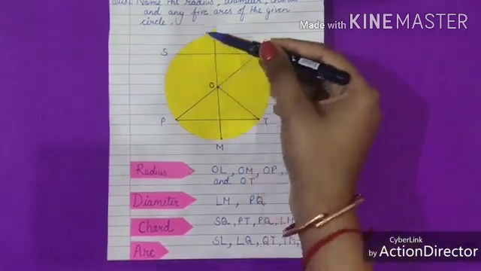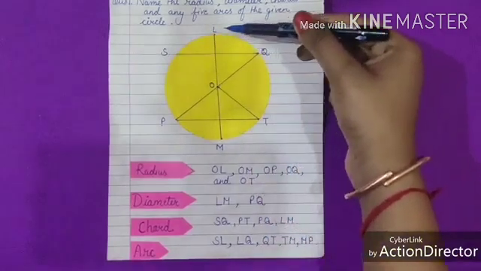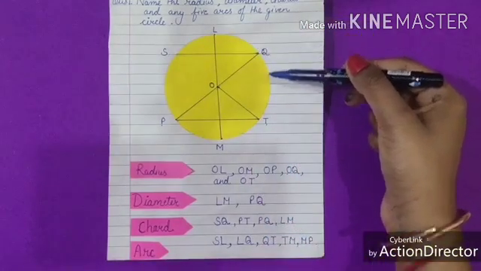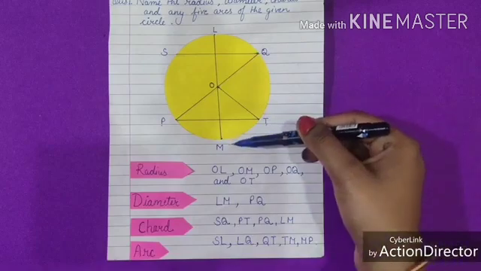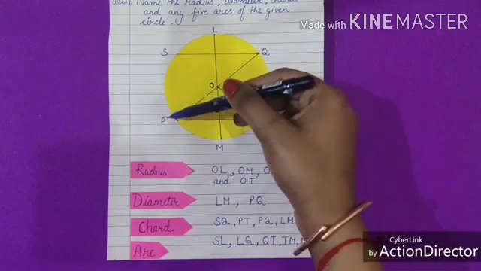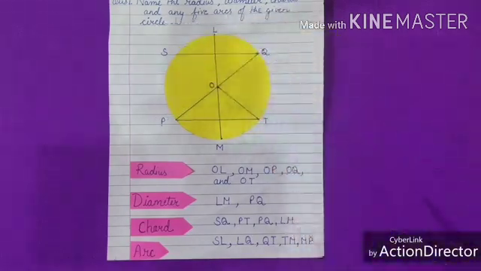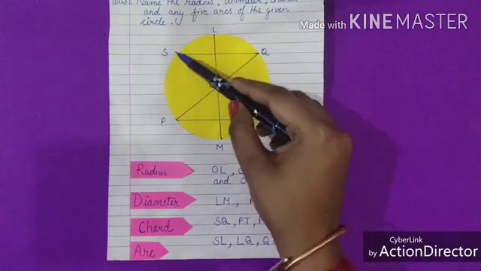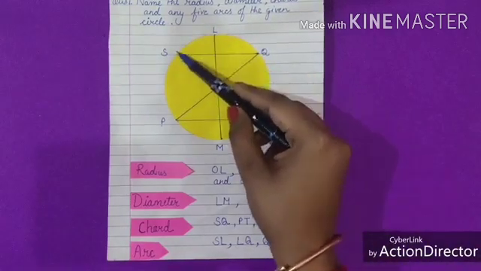Repeating, S, L, L, Q, Q, T, T, M, M, P, P, S. These are arcs of the circle because this line is curved.